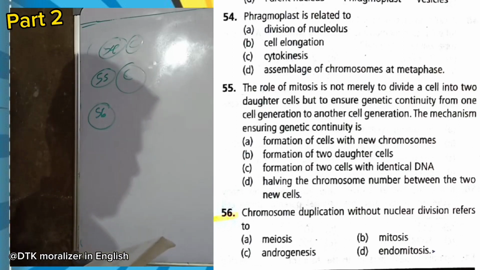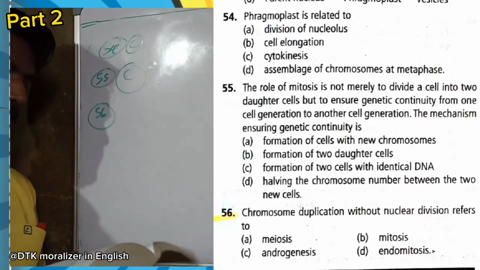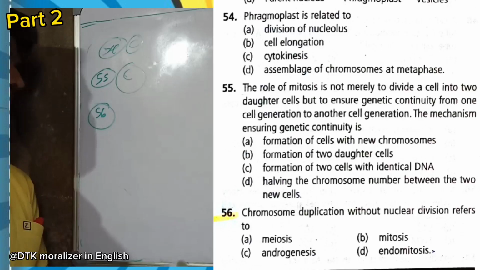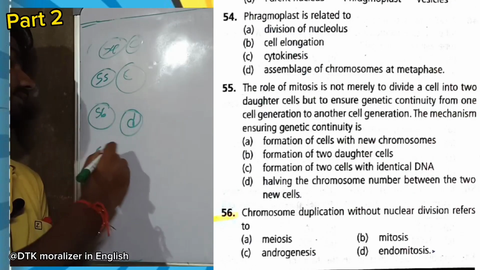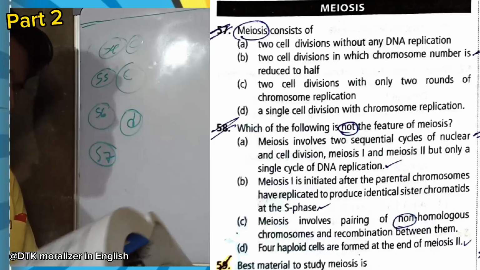Now question number 56. Chromosome duplication without nuclear division refers to. Here it is called as endomitosis.